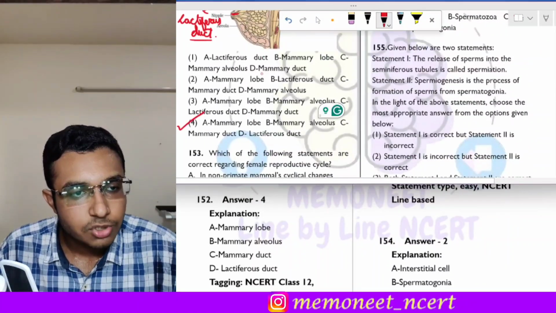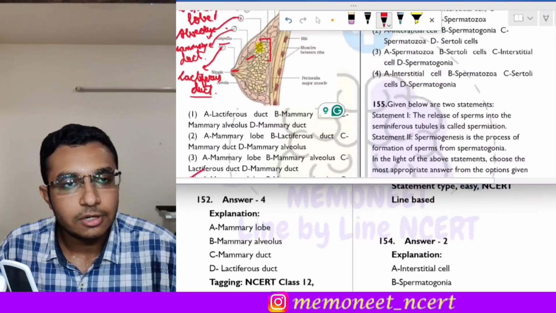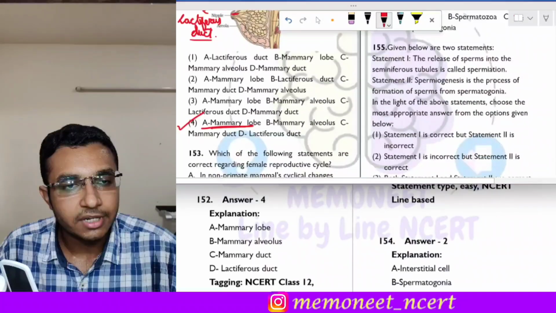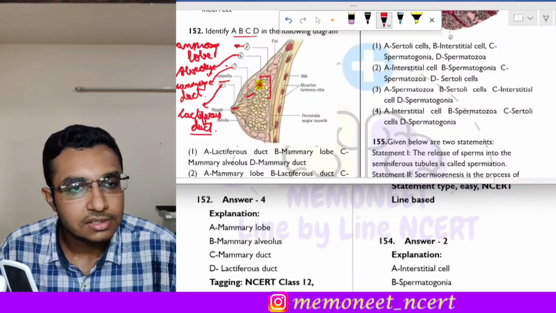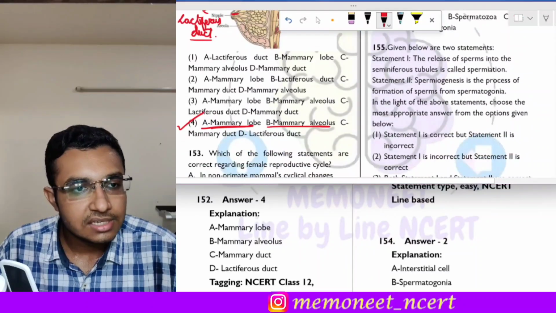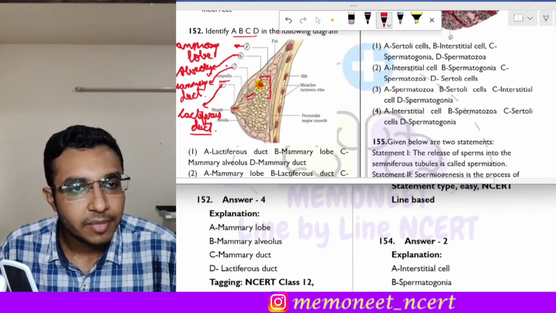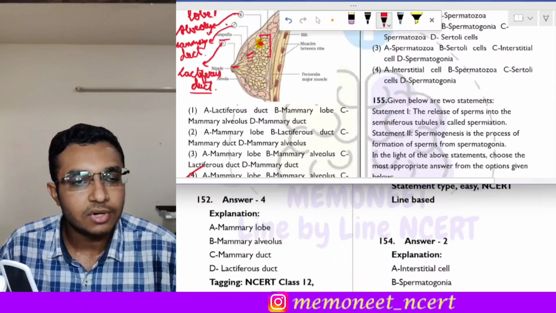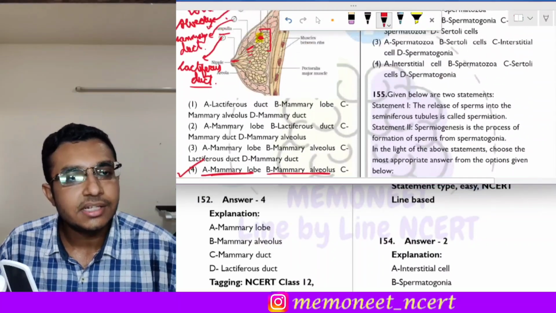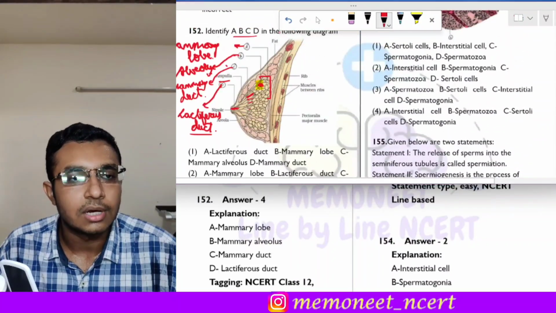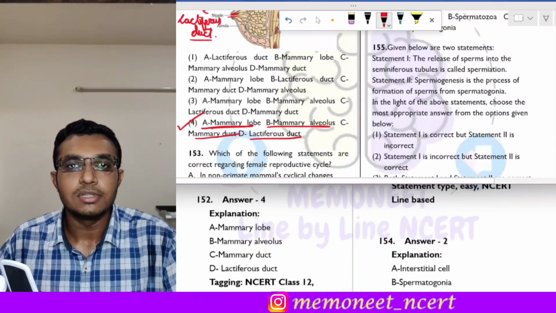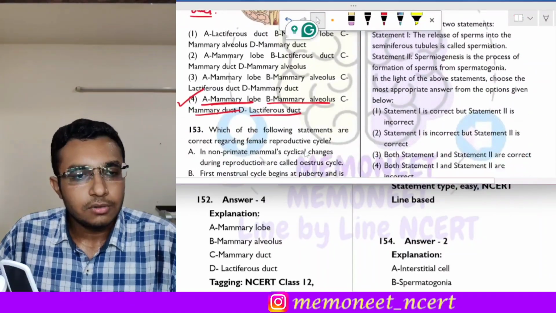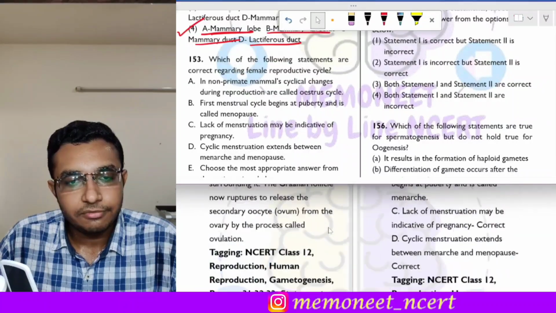So this is option 4, that is A is mammary lobe, as we saw over here, then B is the mammary alveolus. Okay, so this part, this is the mammary alveolus, then C is the mammary duct. Okay, so these are the mammary ducts which are found before the ampulla, and the D is the lactiferous duct which is found after ampulla. Okay, so this is the lactiferous duct. So the correct answer of this question is option 4. Moving on to the next question, that is question number 153.